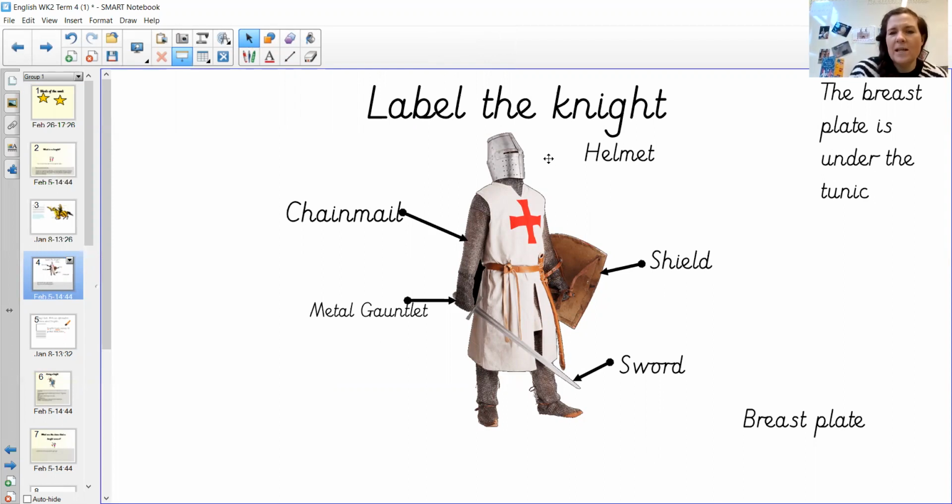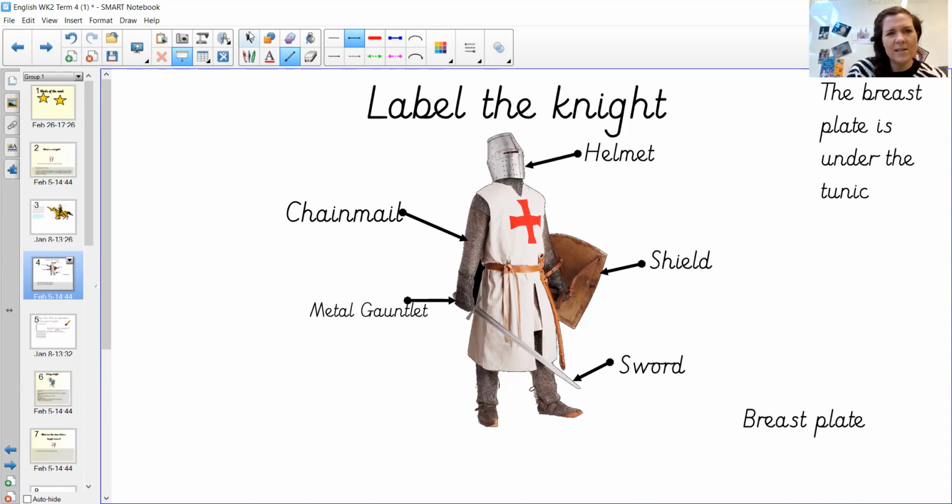In medieval times, knights used to wear helmets to stop them from getting blows from a sword or maybe arrows. And they used to do something called jousting, which we'll come on to later in the week. And it was really important they wore a helmet to protect their heads and their faces. So pop the label for helmet there.